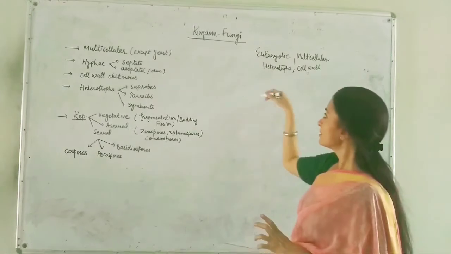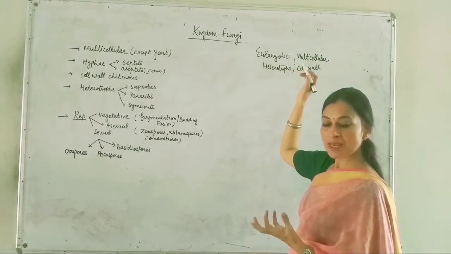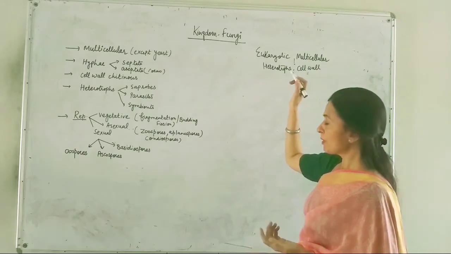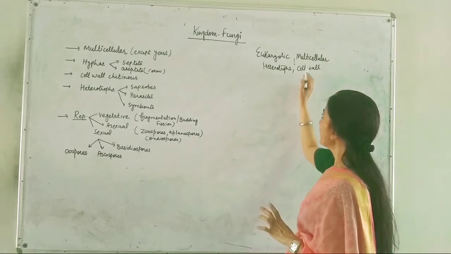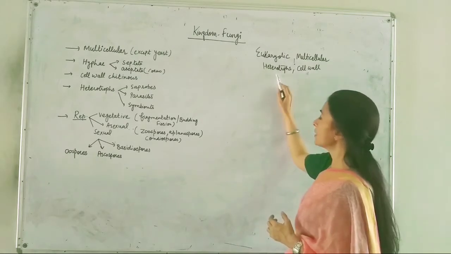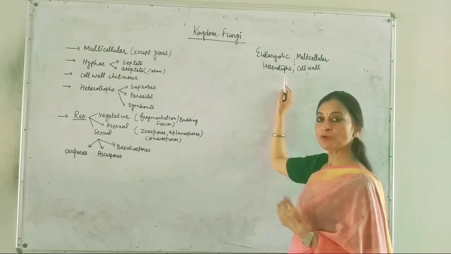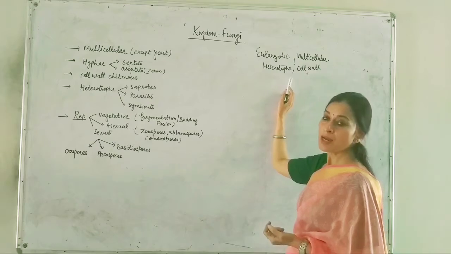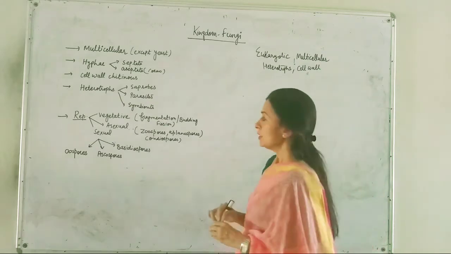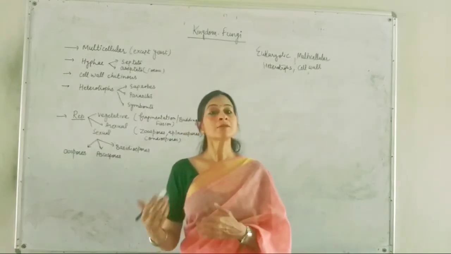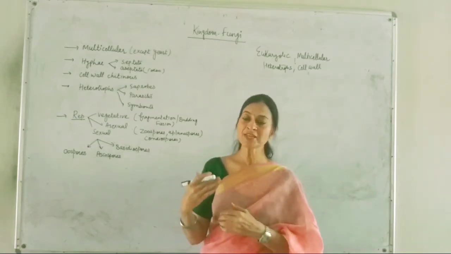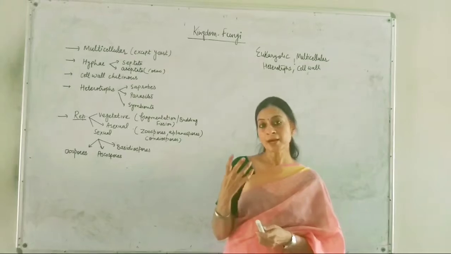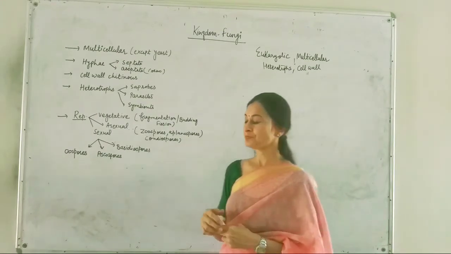So these members are eukaryotes, meaning they have a well-defined nuclear membrane and the advanced features of cells, and they are multicellular in nature. Heterotrophs means they depend on other organisms for their food, and they have a cell wall. Now let's look at other features that differentiate them from other members or make them specific.